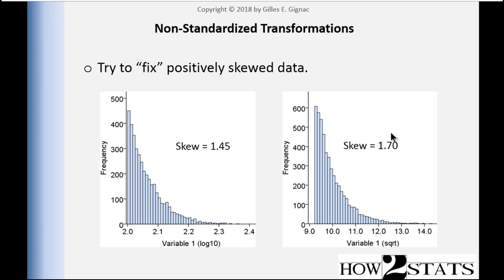The square root reduced it to 1.7. So the log-based transformation was more effective at reducing skew from 1.99 down to a value of 1.45, but neither transformation actually achieved the result of anything approximating skew of close-ish to 0. It's very far from 0, so it didn't actually work. And this is very typically the case. And unfortunately, students and researchers alike feel like they're stuck and they can't do anything about it. And the response is actually you can do something about this situation. I'll talk about that in the last slide.